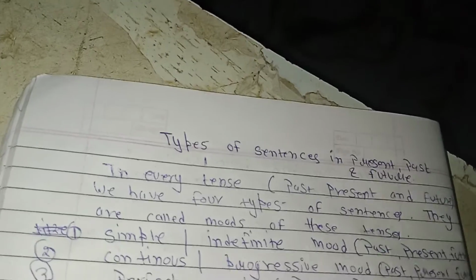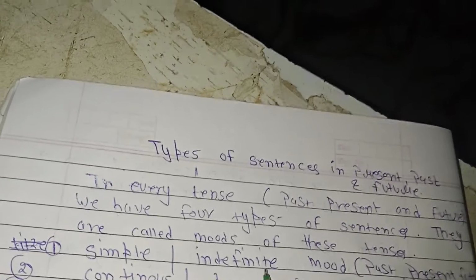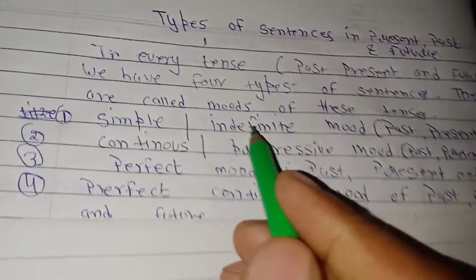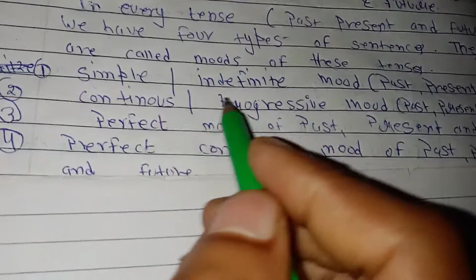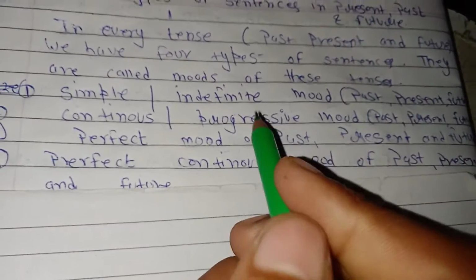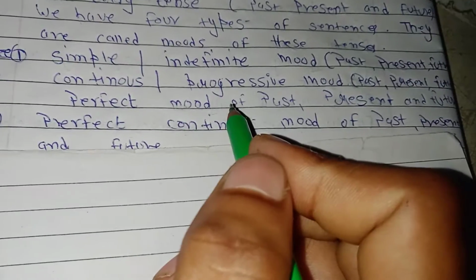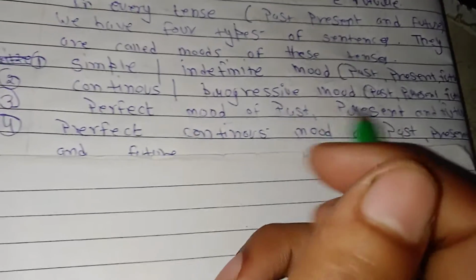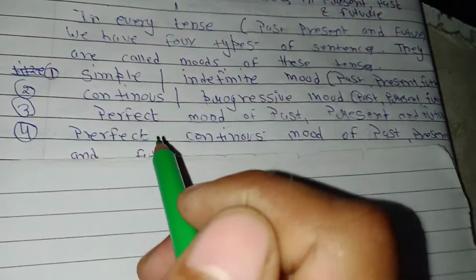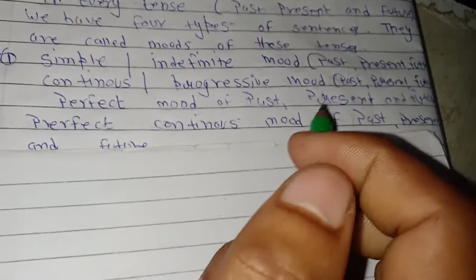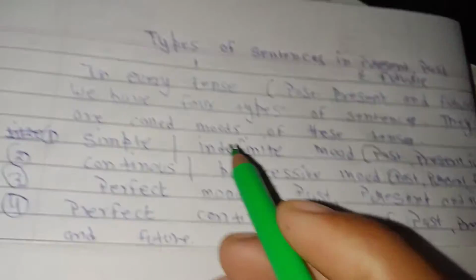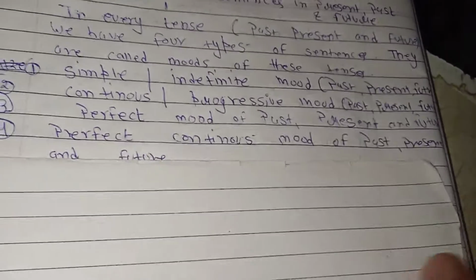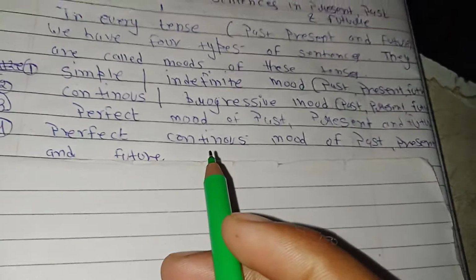Next, let's discuss the names of all the four modes. The first one is simple or infinitive, these are the two names of it. Then we have the continuous or progressive mode, which is the second one. Then we have the perfect mode of any tense, be it past, present or future. And the last one is the perfect continuous mode of any tense, past, present and future. So in all the tenses we can find these four modes, and they express many meaningful expressions that we will discuss today.